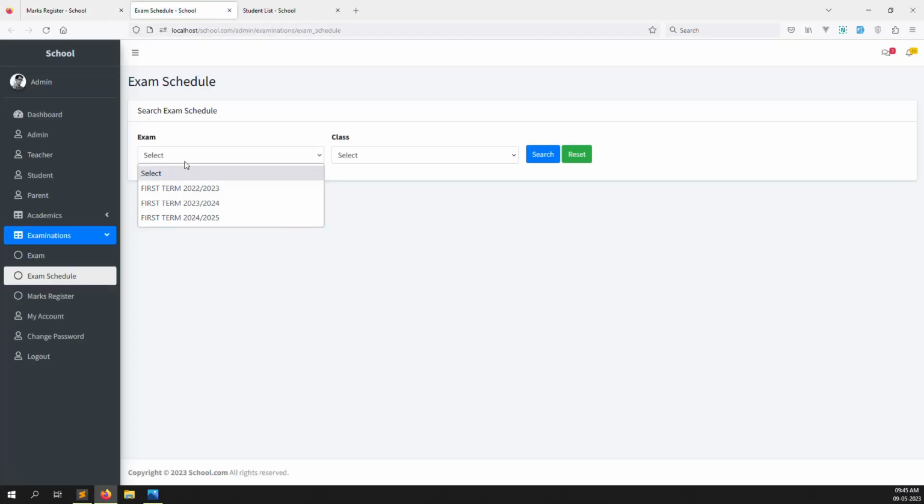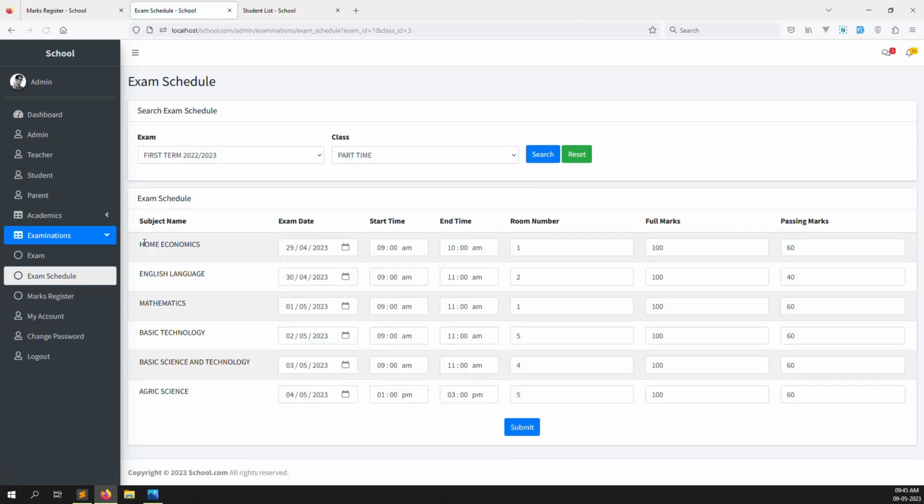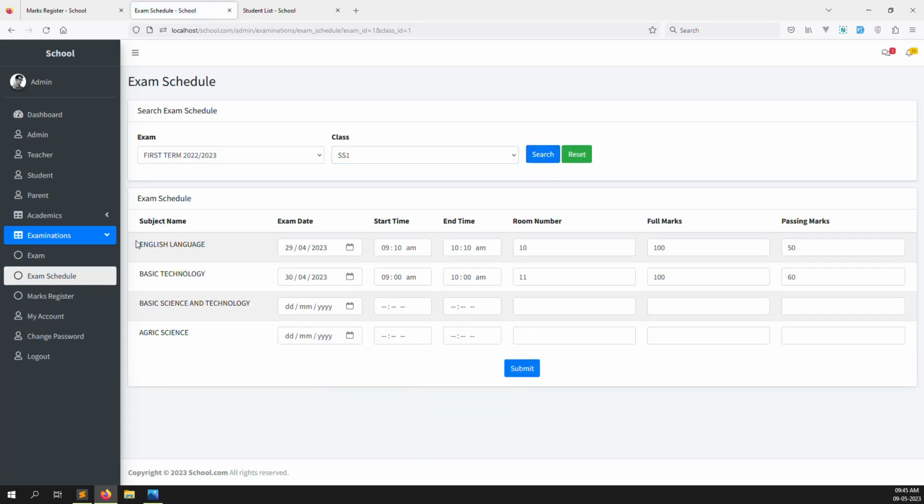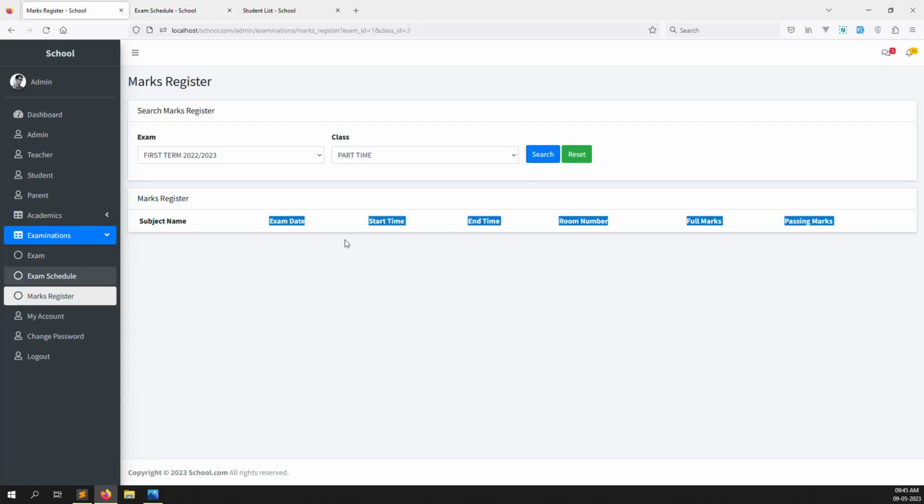Suppose I show you first term and a class, I can search, so you can see it here: home economics, English language, mathematics, basic technology, whatever data you have filled. Suppose you only fill two data, so only two records we can find. Suppose you fill three data, so only three records you can find. Suppose I go to ss1, so you can see we have only filled two data, so you can find only two subjects here.